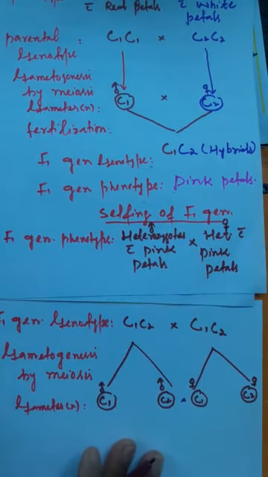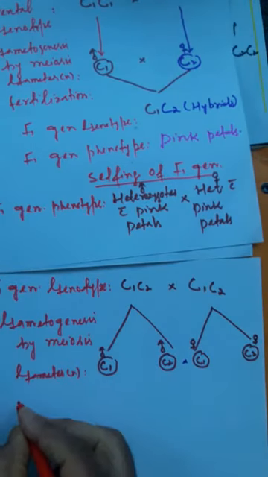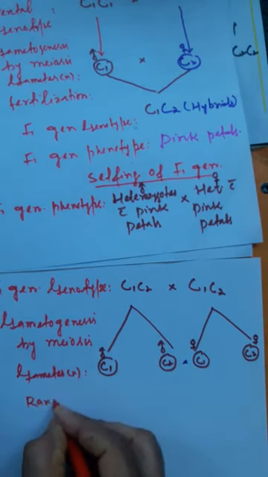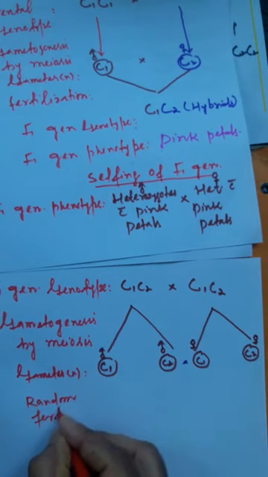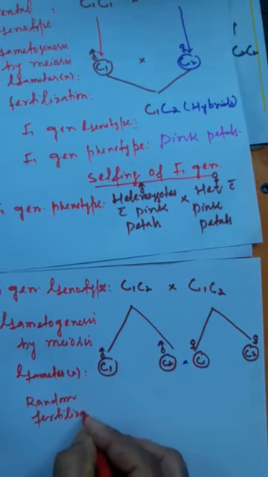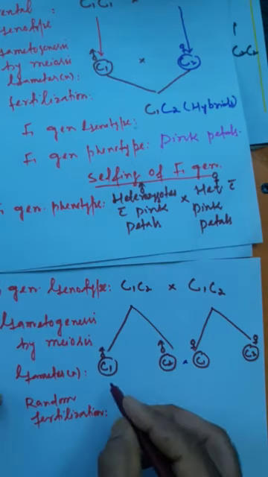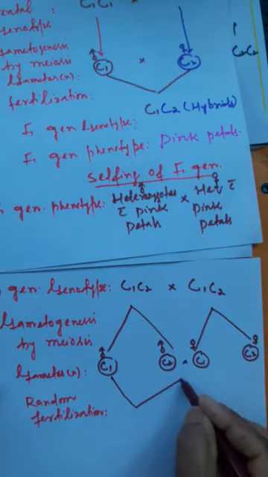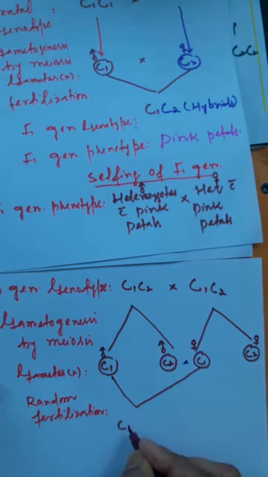C1, C2. Now will be here fertilization, and the fertilization is always random, so we write random fertilization. That means any male gamete can fuse with any female gamete. So all the possibilities we will show here. When this male gamete will fuse with this female gamete, the allelic combination will be C1, C1.